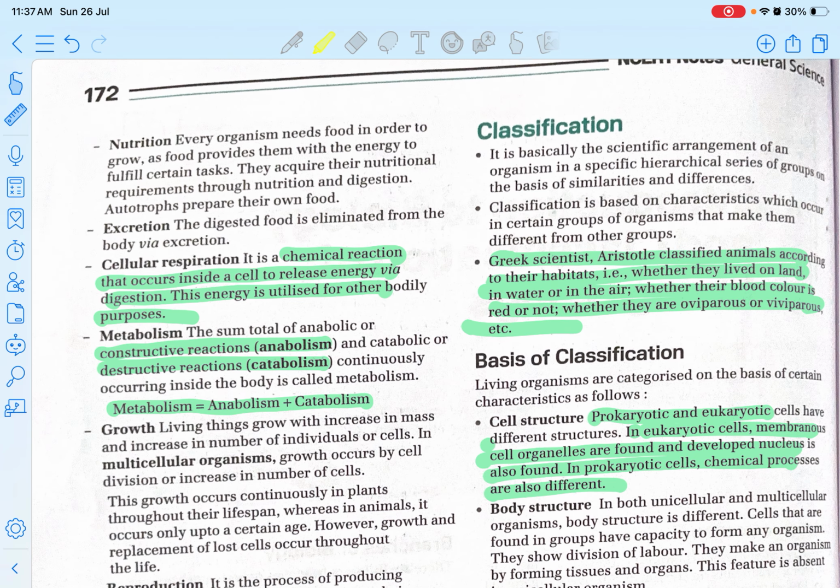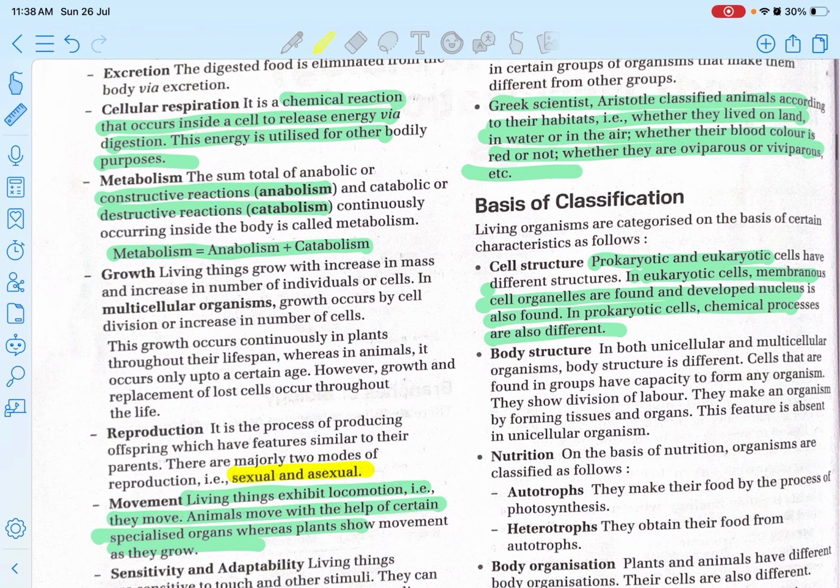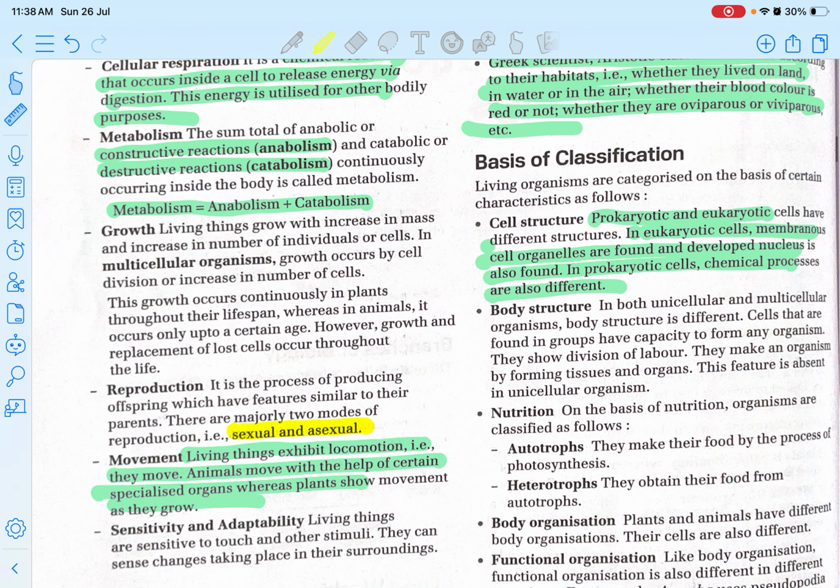Next is classification. Classification is the scientific arrangement of organisms in a specific hierarchical series of groups on the basis of similarities and differences. The Greek scientist Aristotle classified animals according to their habitat, whether they lived on land, in water, or in air, whether their blood color is red or not, and whether they are oviparous or viviparous. On the basis of classification, living organisms are categorized on the basis of certain characteristics as follows.